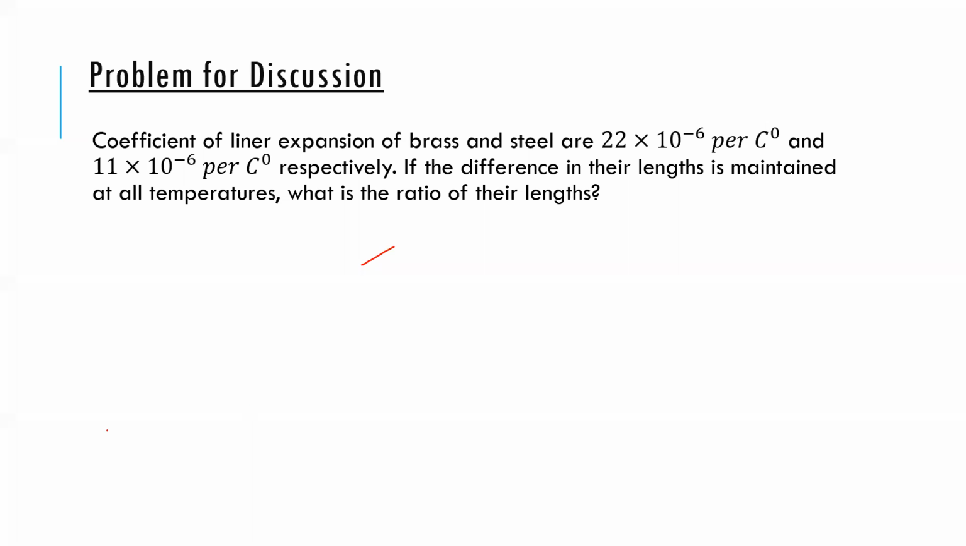So the difference in length is same. So that means the change in length should be same at all temperatures. Then we can say that alpha 1 into L1 is equal to alpha 2 into L2. So L1 by L2 is alpha 2 by alpha 1. Yeah, I think 11 by 22, so 1 by 2. Very nice.